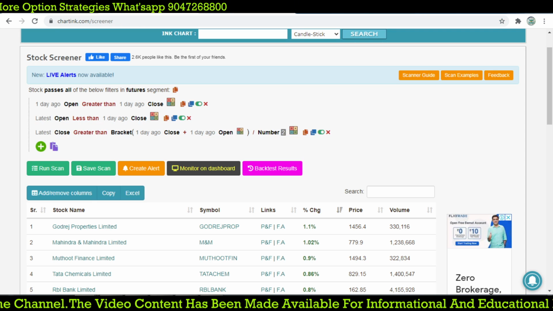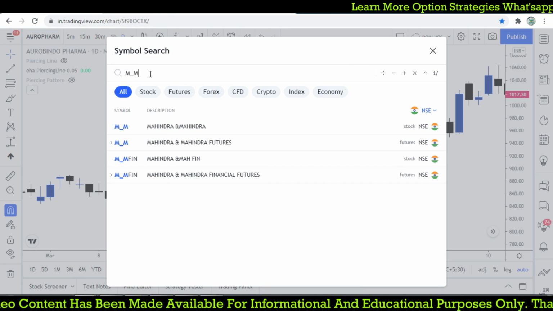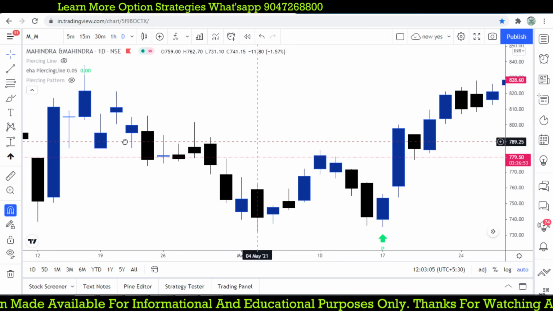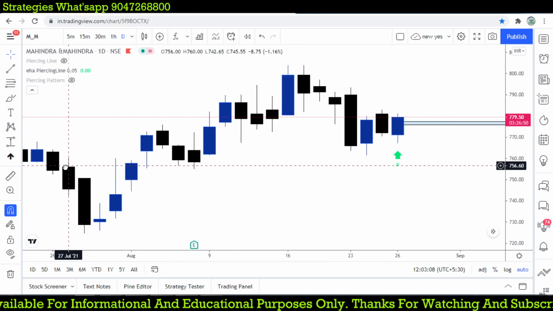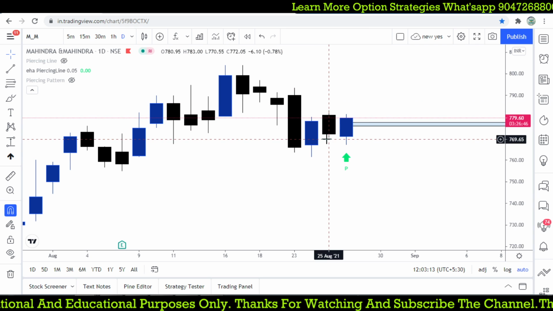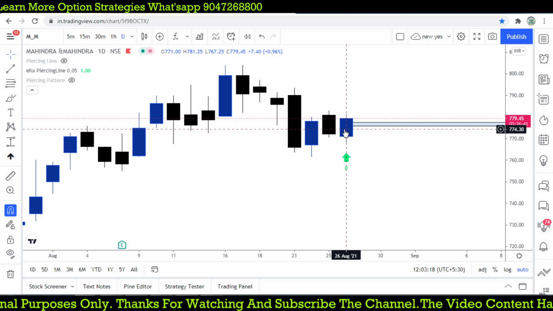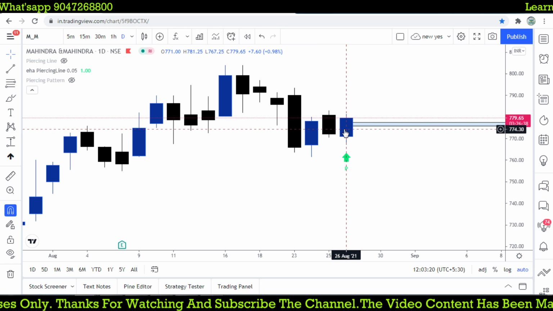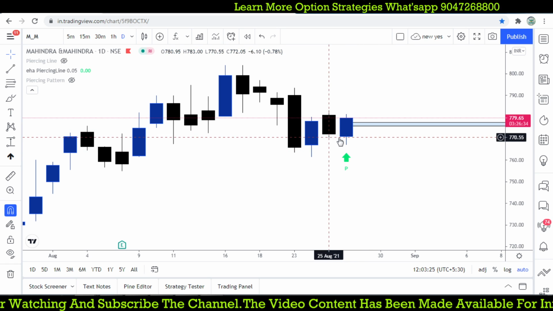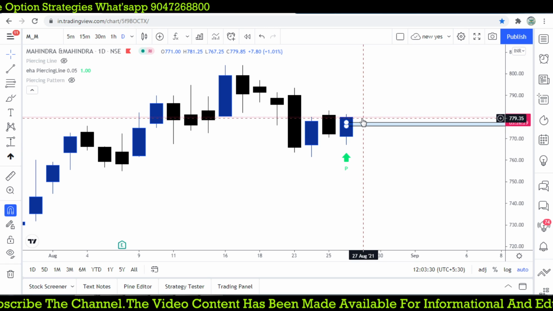But we are focusing on M&M, not Finance. Let's see whether M&M is forming such a great candlestick pattern on the daily chart. So let's go for a recent daily one. Here you can see the first candle is red, and the close of the stock is 770. The next day, that is today, it opened at 771, so 772 close, and today opened at the previous day's close. Now it has rallied over 50% of the body.